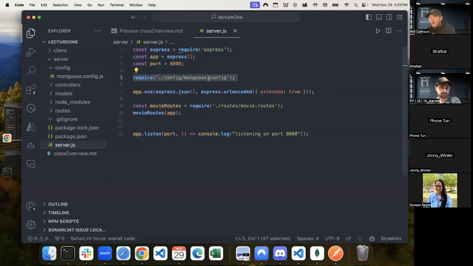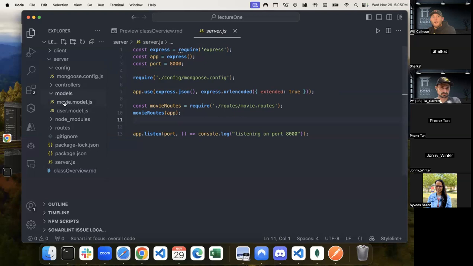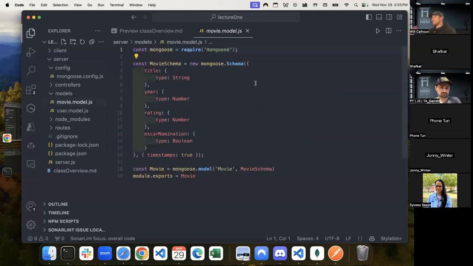Now, once we've done that, we have some different things we can do. And before I get here, we'll kind of walk through that. Within our database, we've got these ideas of models. And this is a schema. This is a blueprint of what our data should look like. Yesterday, we created a movie schema, a movie blueprint. So anytime we save a movie, these are the attributes that it should have.